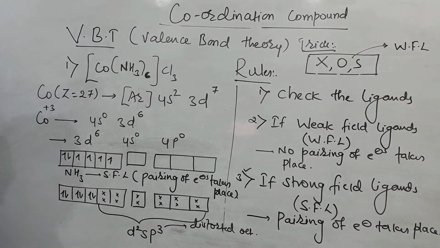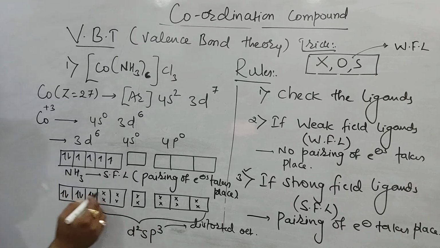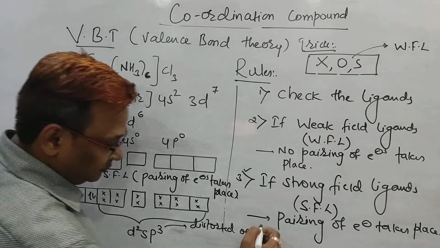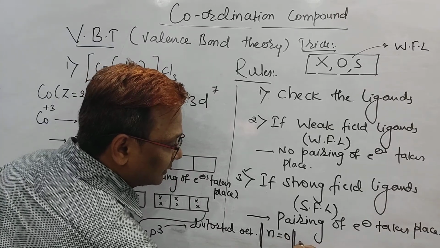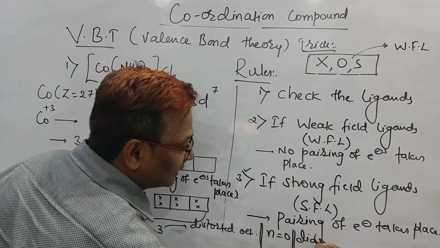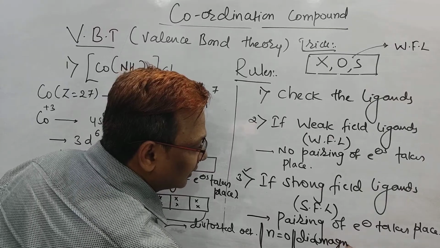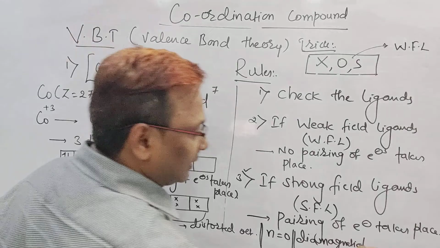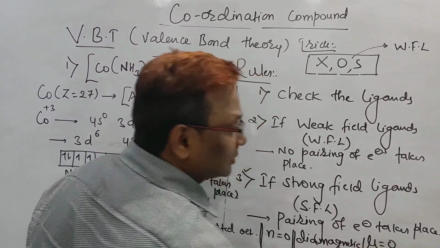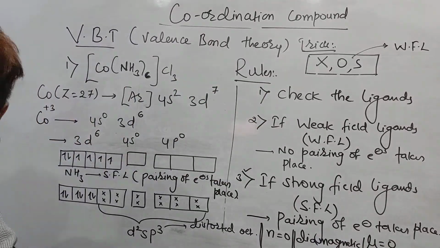How many unpaired electrons are there? Check it here. Sir, no unpaired electrons. So the number of unpaired electrons is 0. That means it is diamagnetic in nature. If unpaired electrons are 0, obviously the magnetic moment is also equal to 0. Is it clear, beta?